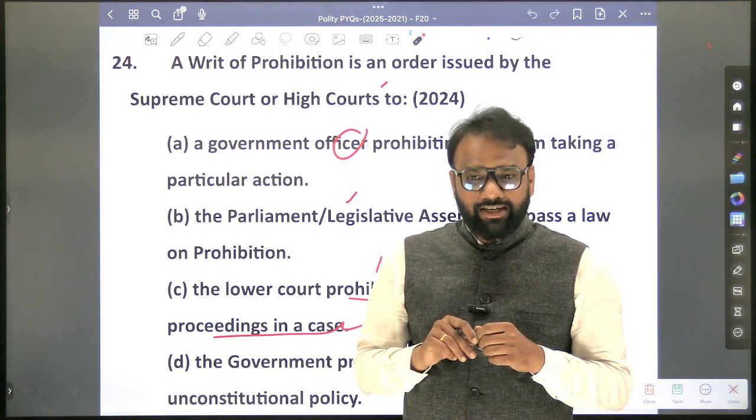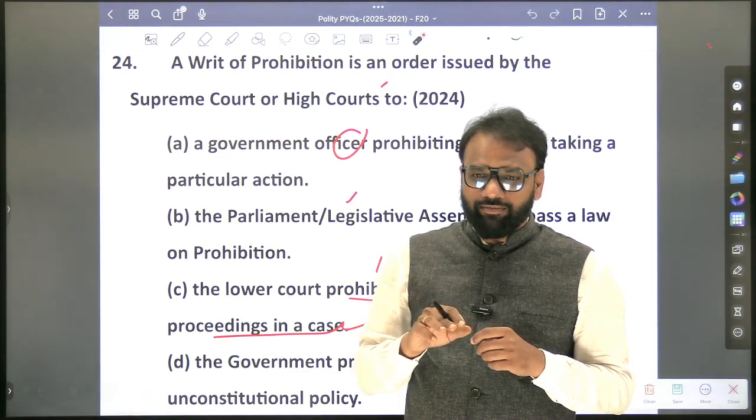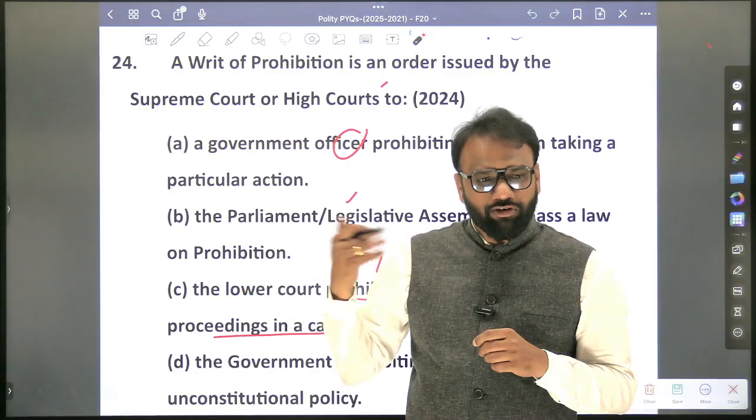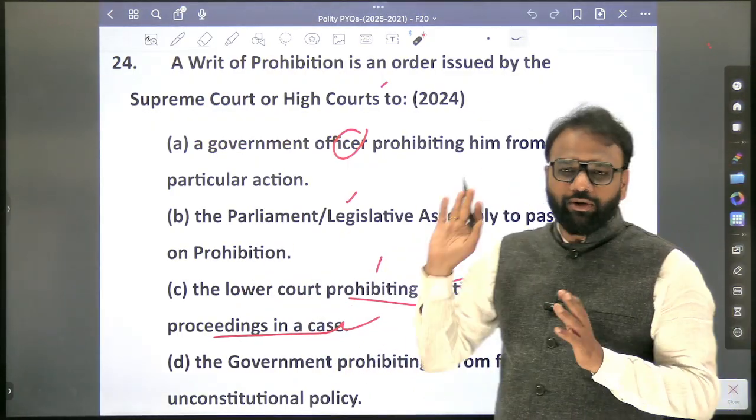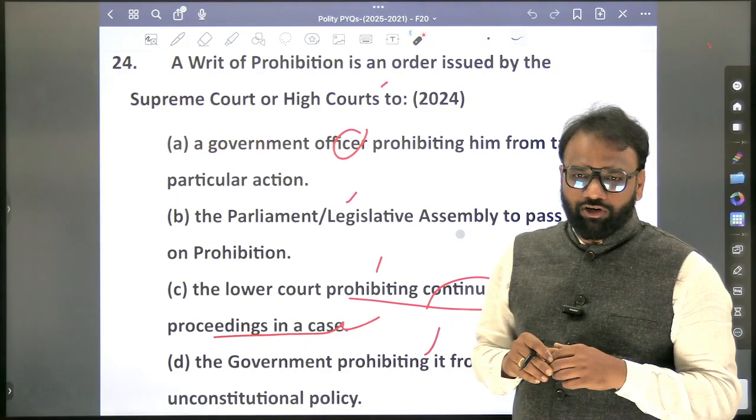Yes, certiorari. In case of certiorari, what happens? You stop doing it, we will do it. But in prohibition, you should not continue itself. That is a writ of prohibition. Okay, writ of prohibition.